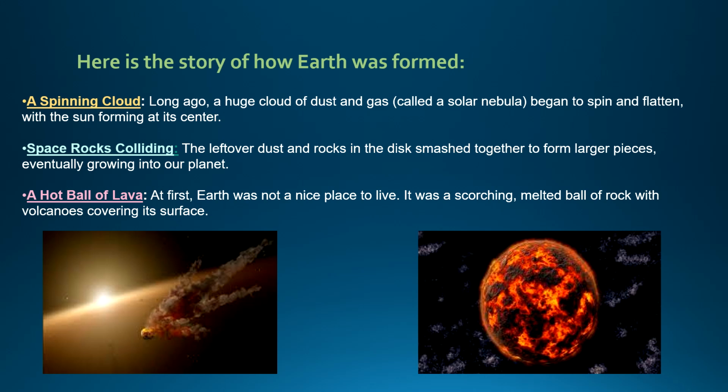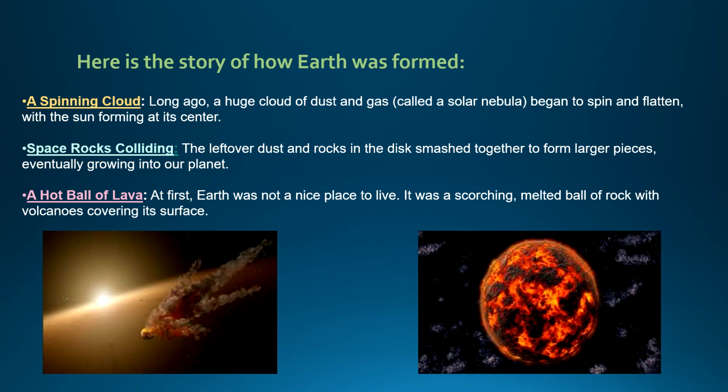At first, the Earth was not a nice place to live. Obviously, it was a hot gaseous ball. It was not even solid. Later on, when it solidified, it was still hot, but eventually it started cooling. It was a scorching melted ball of rock with volcanoes covering its surface. At that time volcanoes were continuously occurring on its surface.